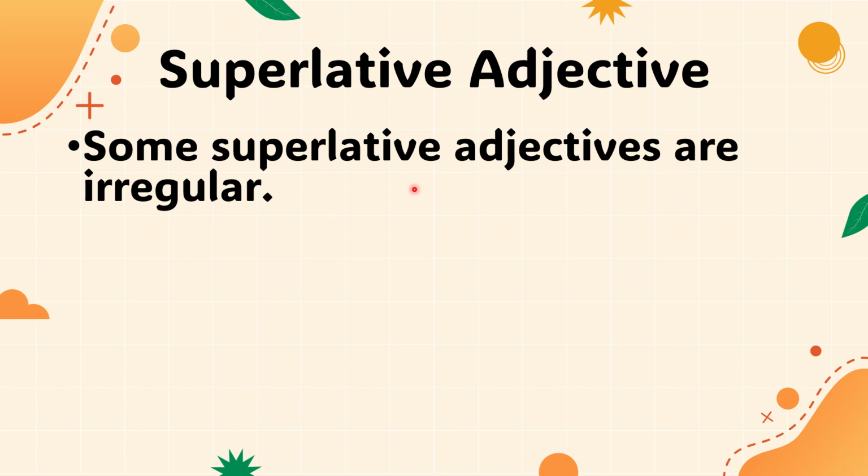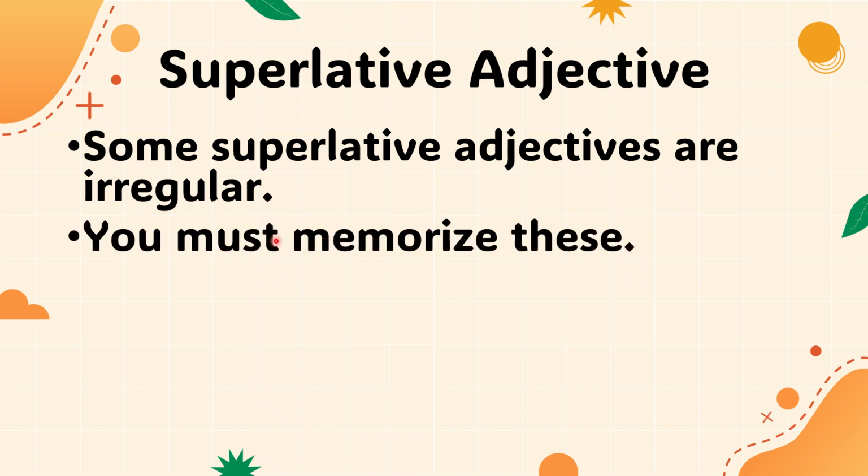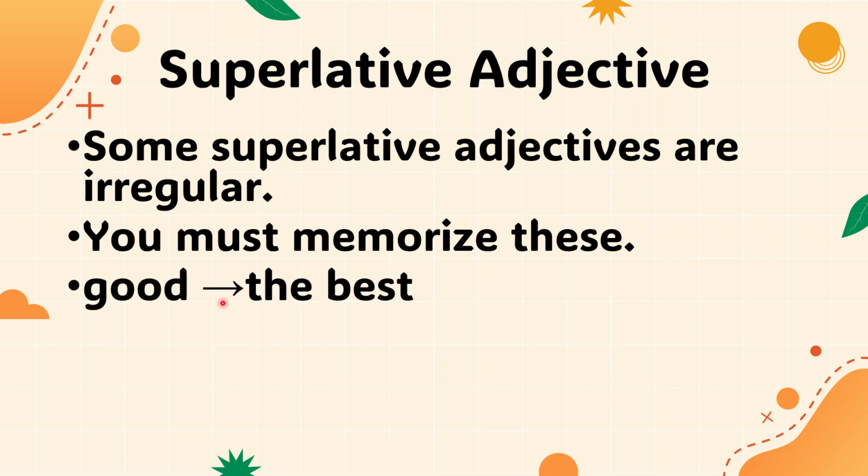Some superlative adjectives are irregular, so you have to memorize the irregular form. For example, good: not goodest, but the best.